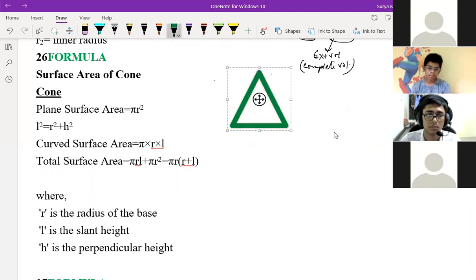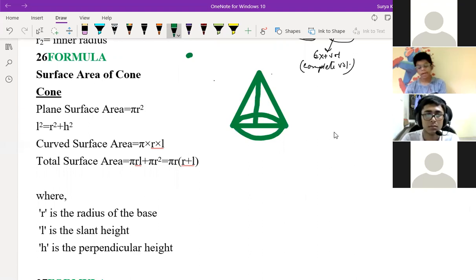Like this topi you have seen, this type of topi will be like this. So we call it a cone. In this case, this is your H, this is L, and this part is R, the radius.